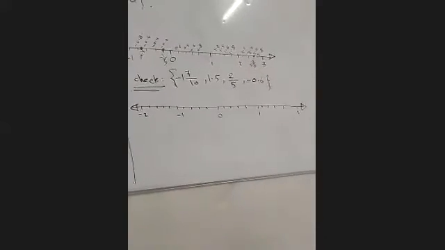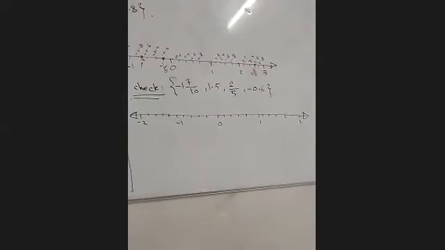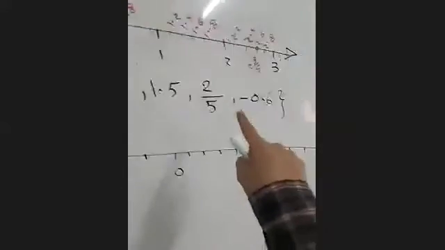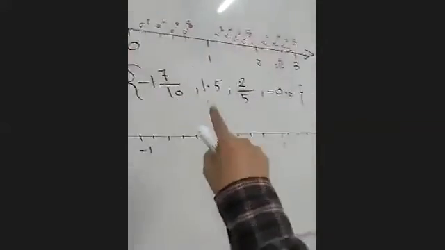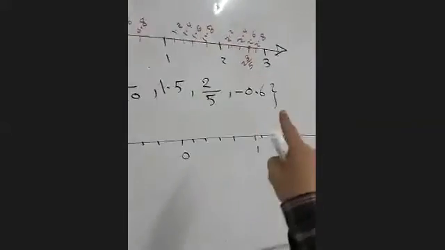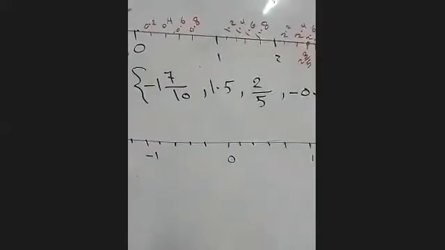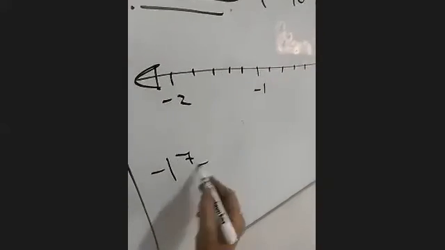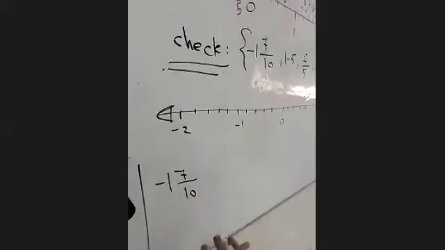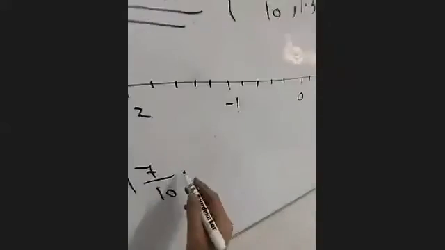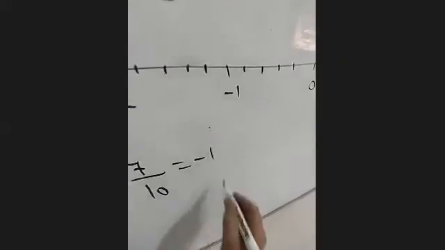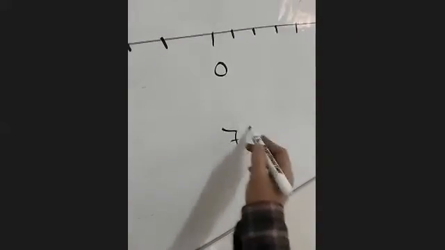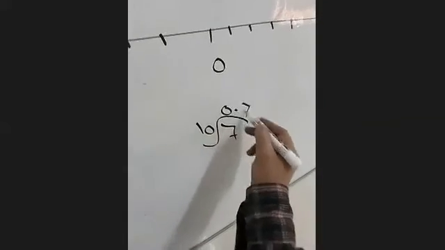Now, what we will do, guys, is turn each number here to decimal. I will turn the first one, -1 and 7/10. Do the steps under the number line. The -1 stays -1. 7/10, if you divide 7 by 10, it will be 0.7.